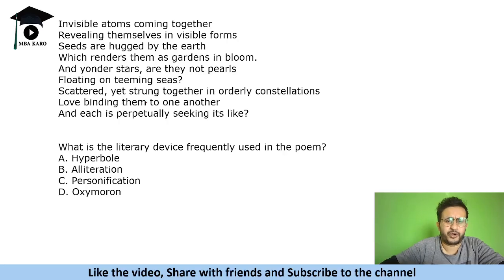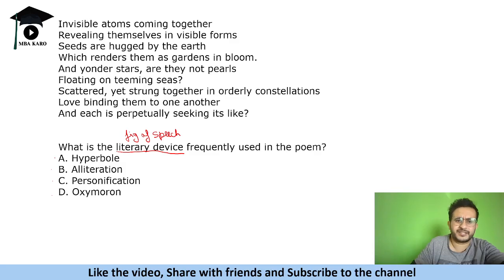Now, you are given a short poem, okay, and asked what is the literary device. Literary device is nothing but figure of speech. Sometimes they use literary device, sometimes they might call it figure of speech. Okay, so do not get confused with it. It is one and the same thing. Now, if you look at this poem, you must understand what these different literary devices are. If you understand them, then you have a basic understanding of the poem. You do not have to understand each and every line. If you get a brief overview, okay, this is what the author is doing, you will be able to answer these questions.